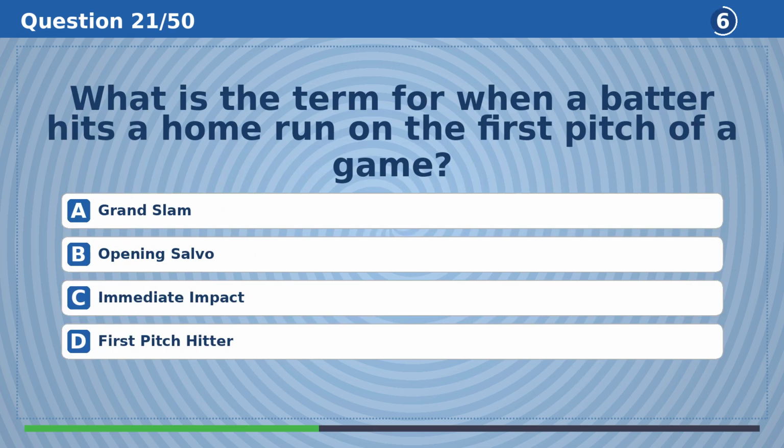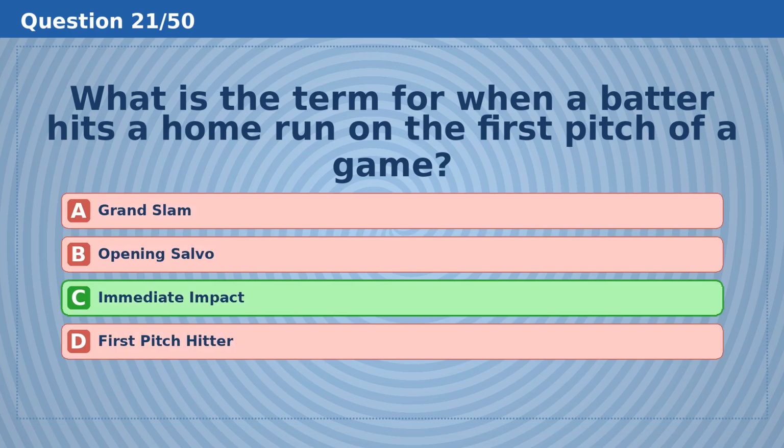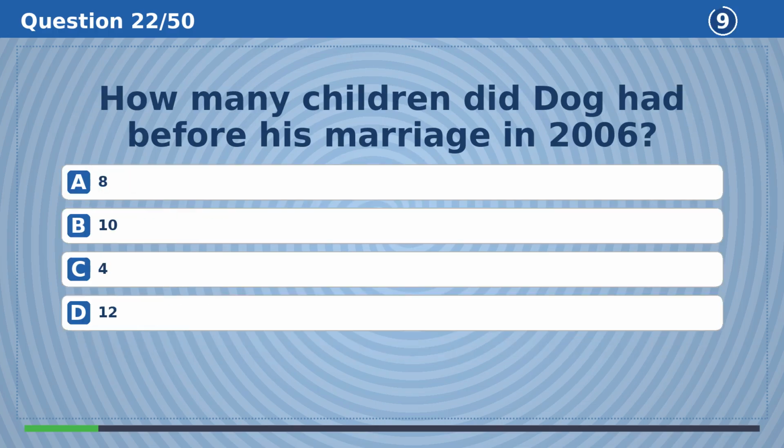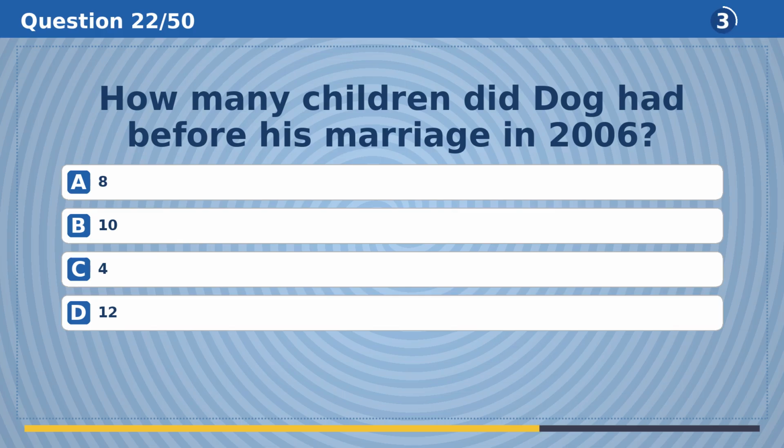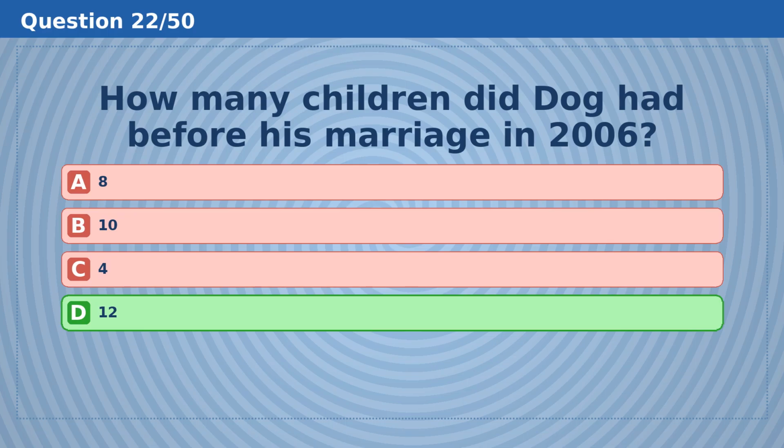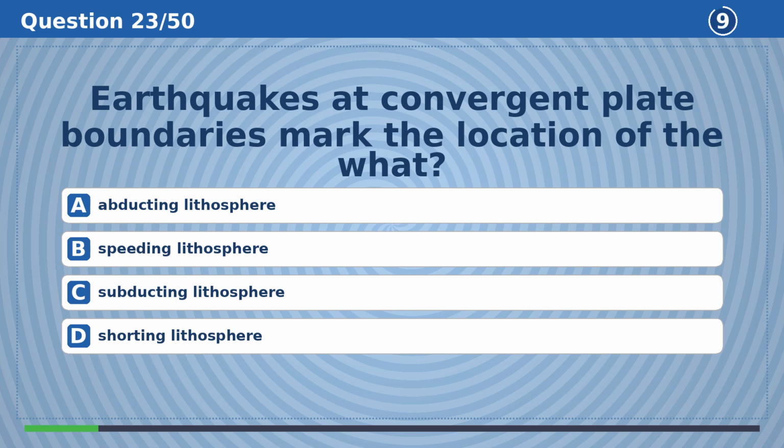What is the term for when a batter hits a home run on the first pitch of a game? The answer is C, immediate impact. How many children did Dog have before his marriage in 2006? The answer is D, 12.